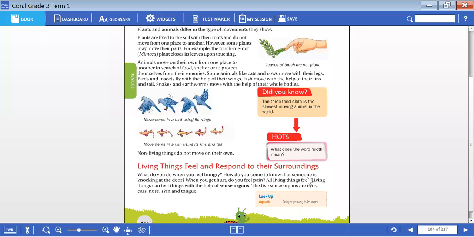How do you come to know that someone is knocking at the door? And they have another question. How do you come to know someone is knocking your door or the phone is ringing? Even the phone is ringing, how would you know the phone is ringing? By hearing. By hearing, you can hear the voice or noise. You can hear with the help of ears. You can hear the sound and you can say someone is knocking, your phone is ringing, or you can hear a music. When you get hurt, do you feel pain?